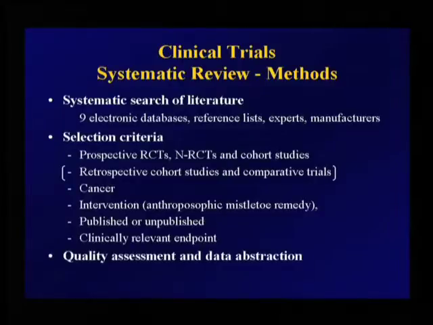Then we conducted a criteria-based quality assessment of the trials. This was the result of our literature search. It was quite adventurous. I don't want to go into the details, but this lists what we found initially, what we excluded and why, and what we finally included for the prospective trials.